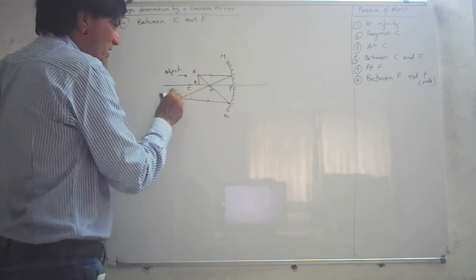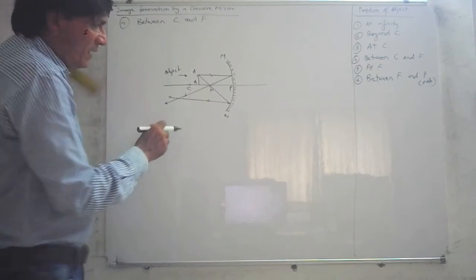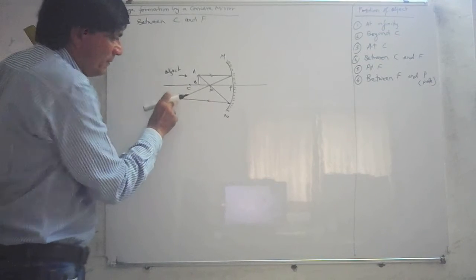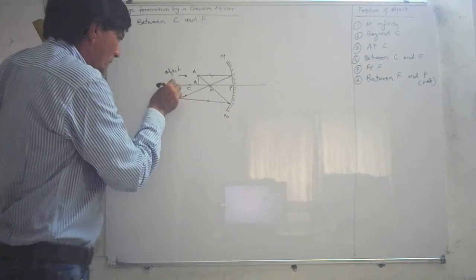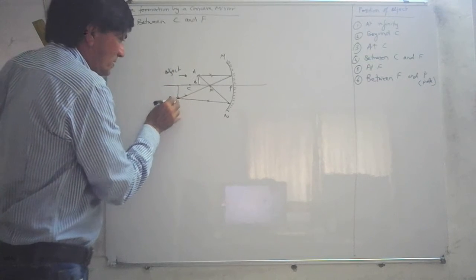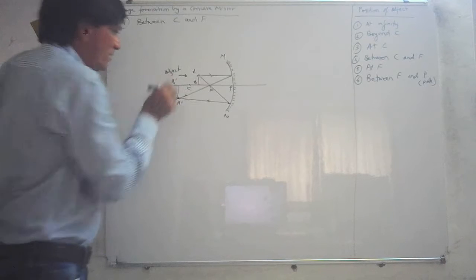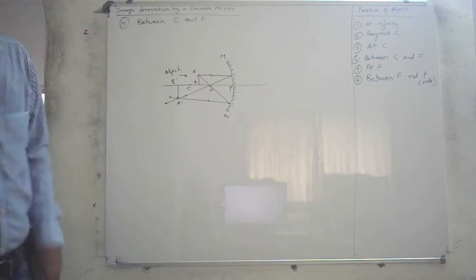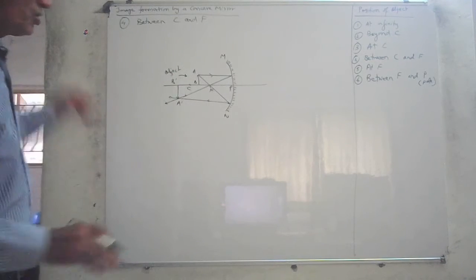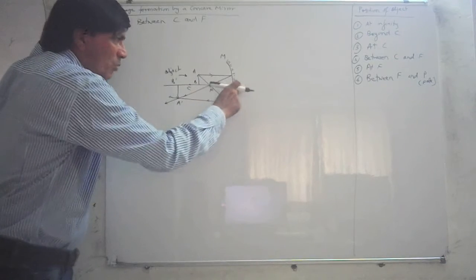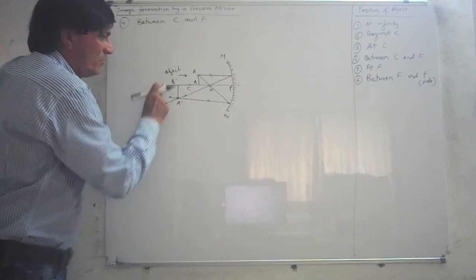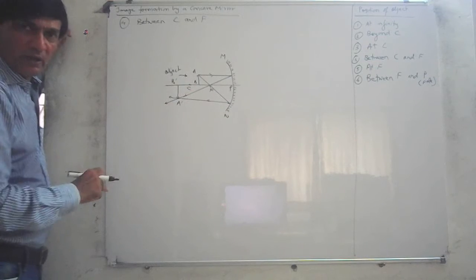Now you can see this. The image is formed here. So this is the image, A dash, B dash. The image is formed. You can see it is formed beyond C. Correct? A dash, B dash. Always use a scale. You can rub out whatever is not required. You can rub it out afterwards.